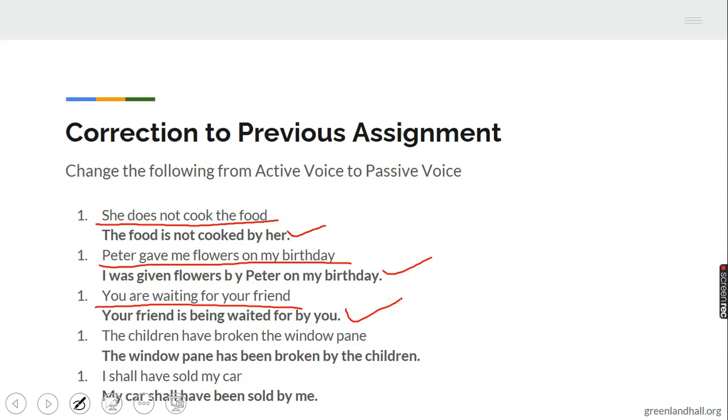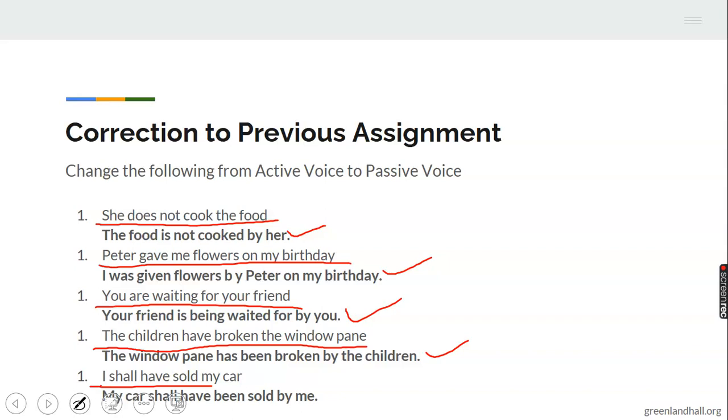Then number 4 is the children have broken the window pane. Definitely, it's going to come in this format: The window pane has been broken by the children. And lastly, I shall have sold my car. And that will be: my car shall have been sold by me.